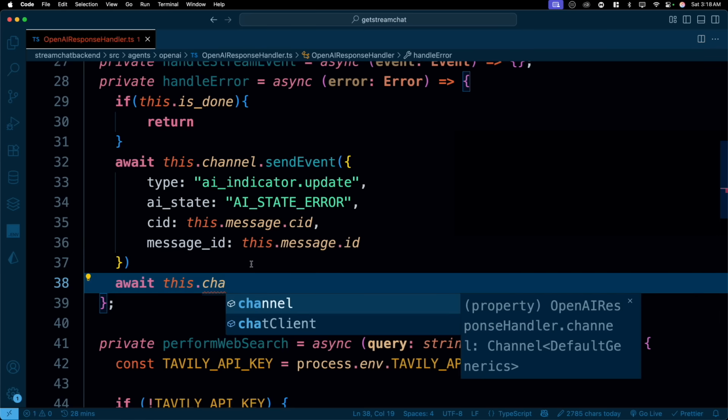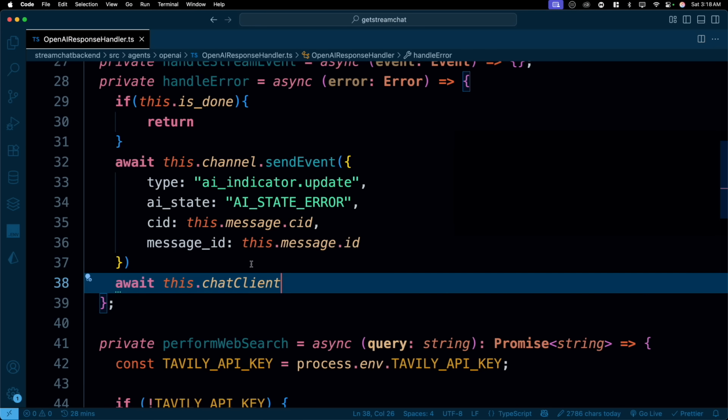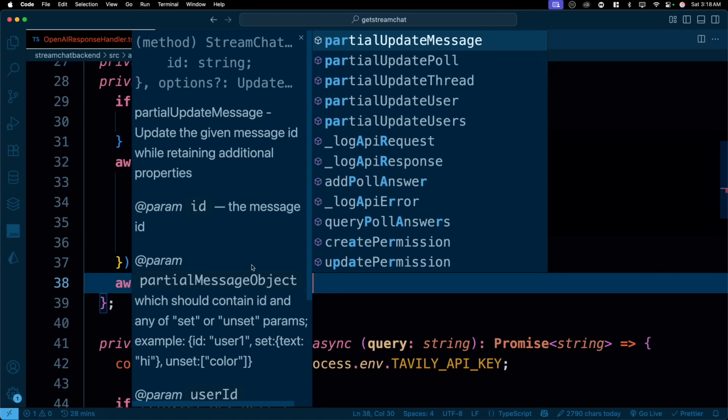Another one, this is for the chat client. So chat client can actually have one more thing. You can see we have a partial update, partial poll. Maybe your client was not able to get all the data. So technically on these complex apps, we have all these things being handled.